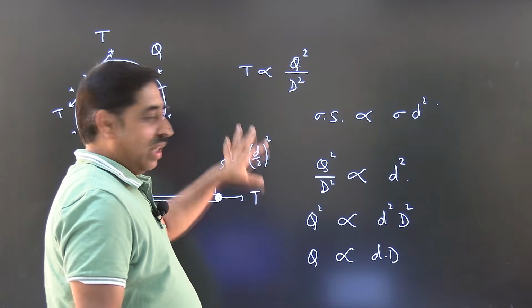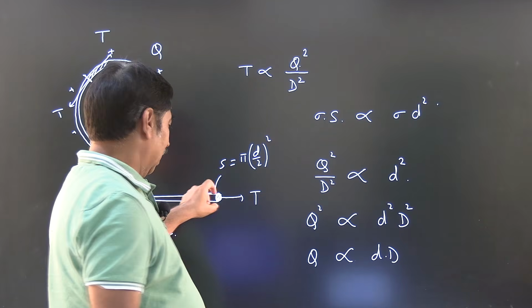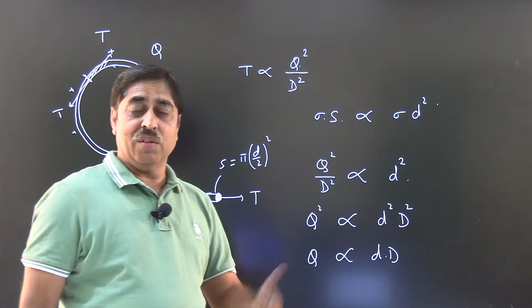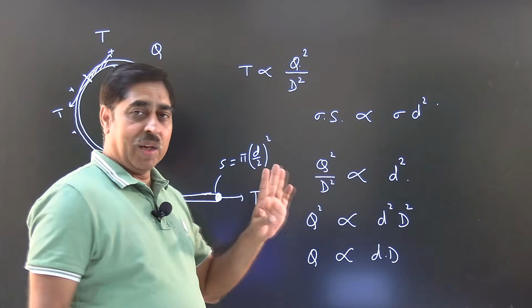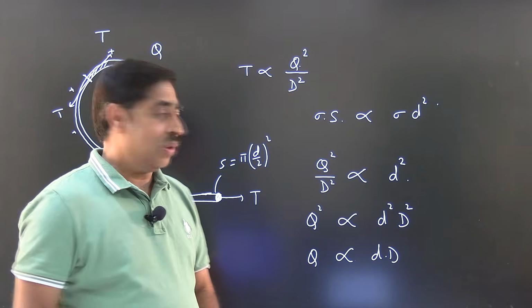So the amount of charge required to break the ring when its diameter is doubled, when the cross-sectional diameter is also doubled, will be 4 times the value of Q that is given in the question.